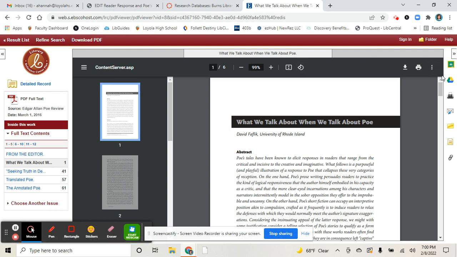Right over here, you can email it to yourself. You can send it to your Google Drive account. That will send the whole article there. That would probably be the best way to pick that up and look at it later, because you want to continue looking for things. So we're going to go back to our result list over here.